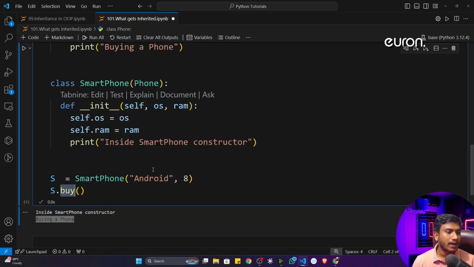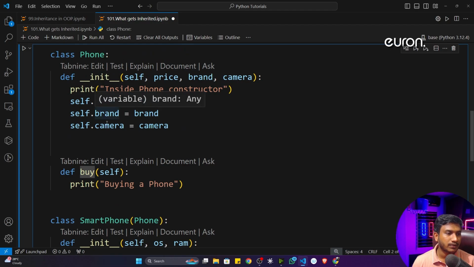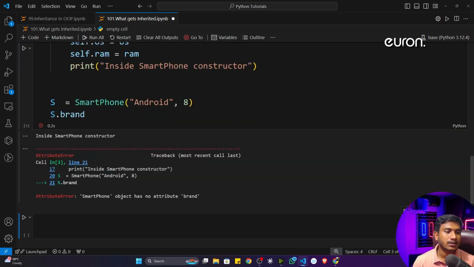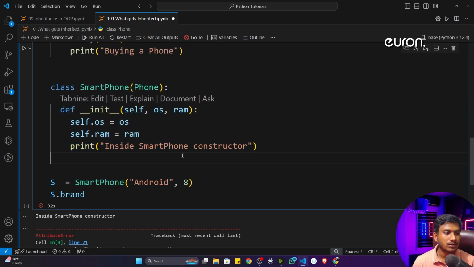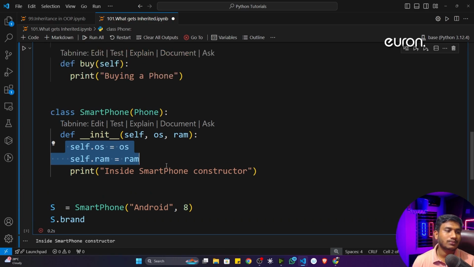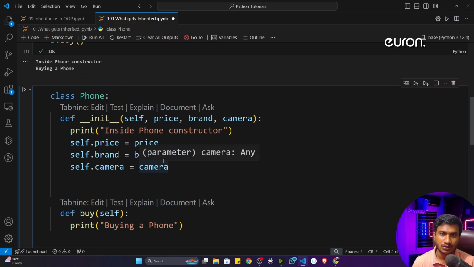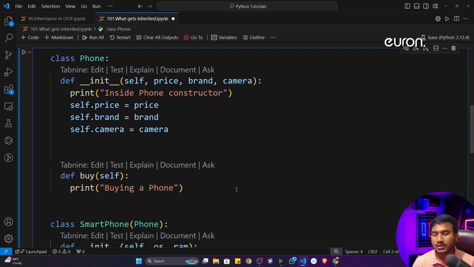Now let's say I want to access the brand of the phone. I'll just write s.brand. Will it work? Tell me, will it work? No, it will throw an error: smartphone object has no attribute brand, because in this constructor you have not created any brand variable. And I told you, if the child class has a constructor, it will look inside that only, not inside your parent class constructor. But we can access it with the help of the super keyword. I will also discuss this super keyword; with its help, we can overcome this situation.